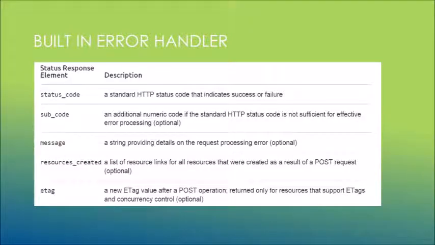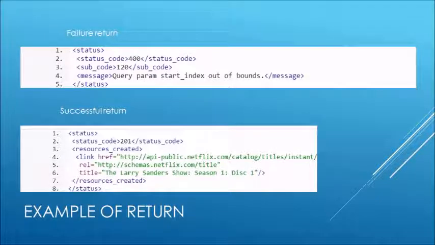Now, this API came with a whole bunch of built-in error handlers, of which I will only discuss three: status code, subcode, and the message, which are the most important ones. There are a few others, of course, and you could read on those later. Here we have two examples of this. The first one is a failure return, which gives you a status code, a subcode, and a message. The other one is a successful return, which will give you a link ref to the specific movie that you want to see, and a status code which you could look up on the Netflix website.